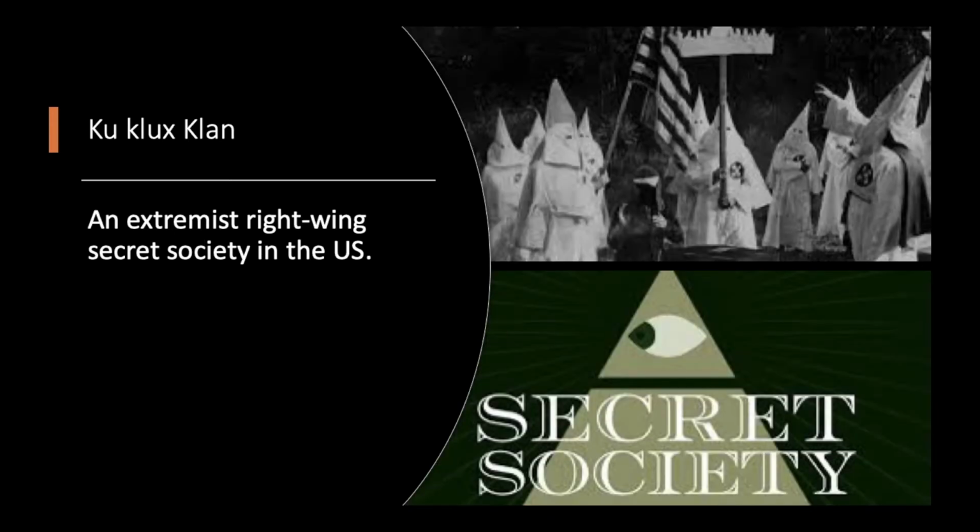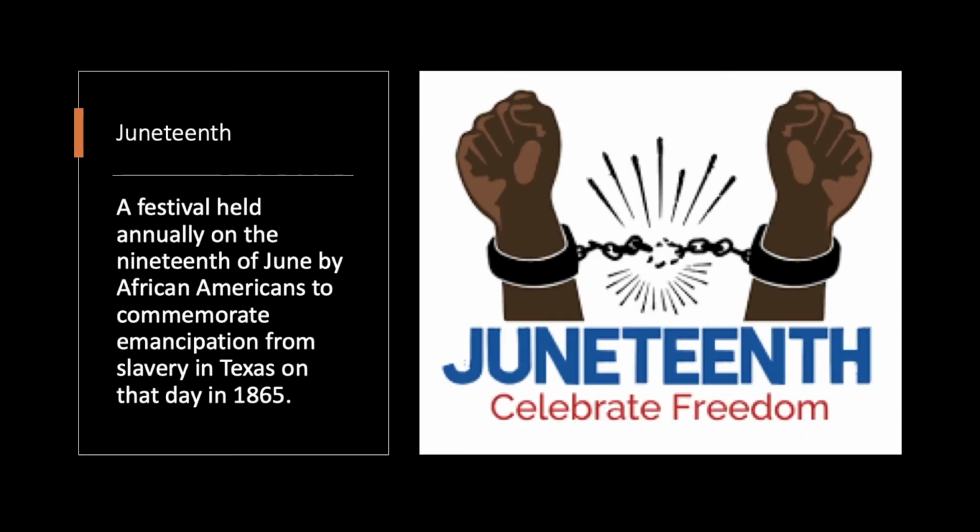Ku Klux Klan. This is an extremist right-wing secret society in the United States that kind of showed up after the Civil War, after the laws were passed that allowed African Americans and freed slaves to go free, and this was a hate group that showed up after the Civil War.